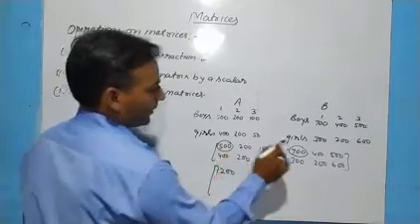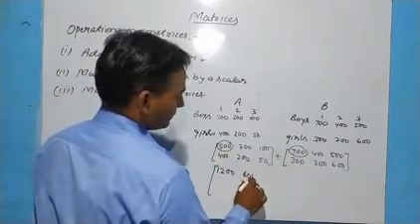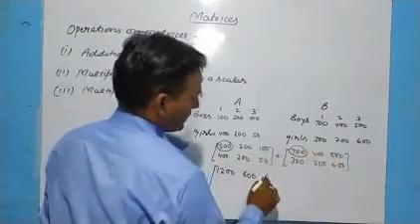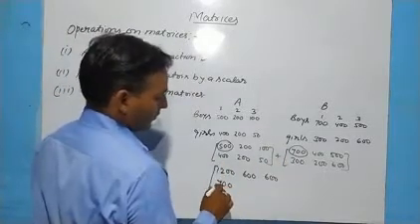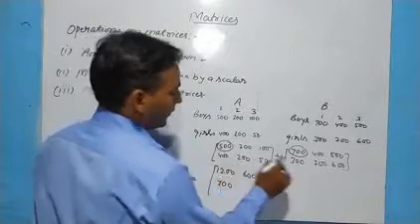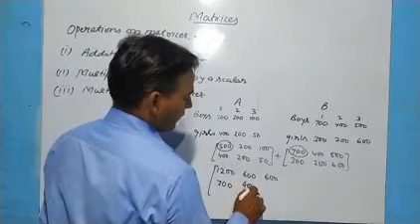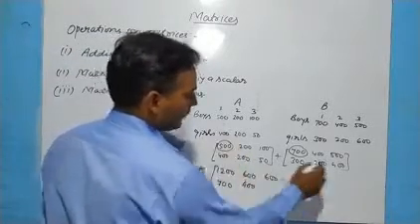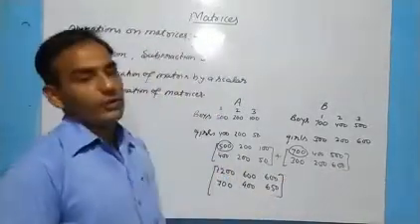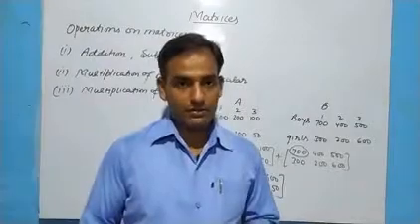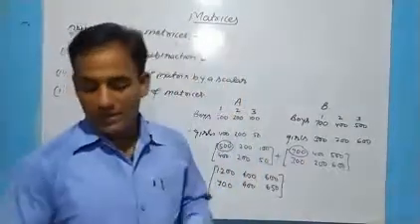Again 200 plus 400 is 600, 100 plus 500 is 600. Then 400 plus 300 is 700 clothes of girls category 1. 200 plus 200 is 400 clothes of category 2 of girls. 50 plus 600 is 650. So this will be the way to add in matrices. This was just a common example.